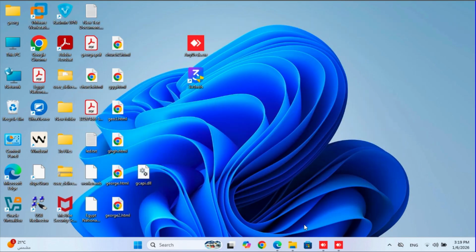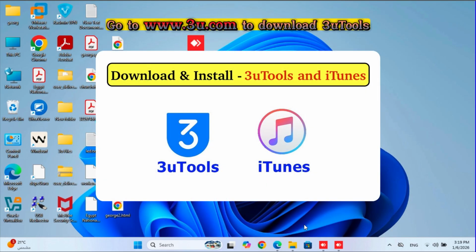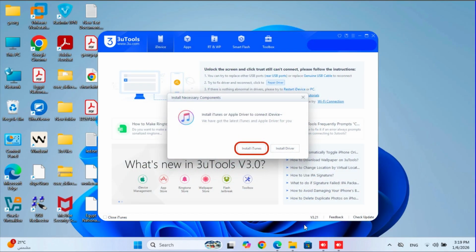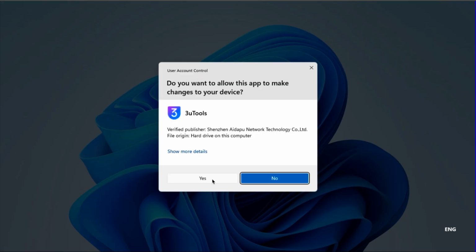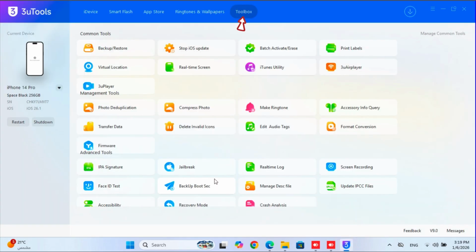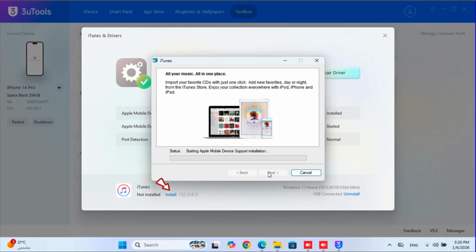So now, let's start. At first, download and install FrpFile. Also, you will get the iTunes download option after the installation of FrpFile. Just download and install it from there. If you did not get the iTunes download option, even after the installation of FrpFile, then simply open the FrpFile. Go to Toolbox. Click on iTunes Utility. You can also install iTunes from here.